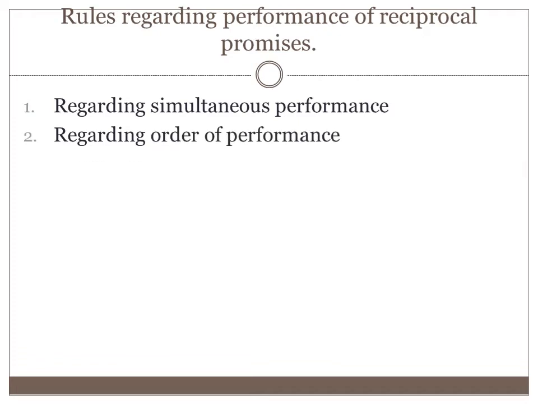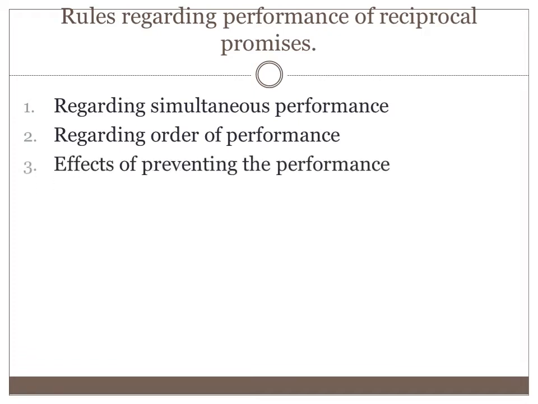Regarding order of performance, where the order in which reciprocal promises are to be performed is expressly fixed, that means who is first, if it is determined, then they shall be performed in that order. And where the order is not expressly fixed, if there is no decision regarding who will perform first, then they shall be performed in the order in which the nature of the transaction requires.